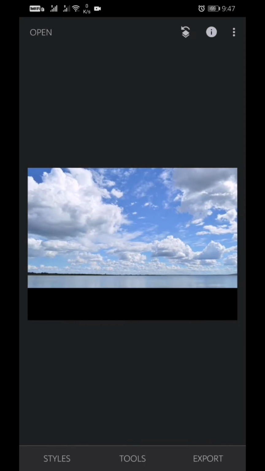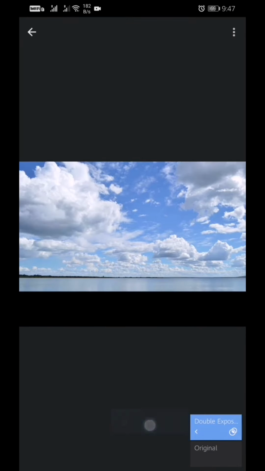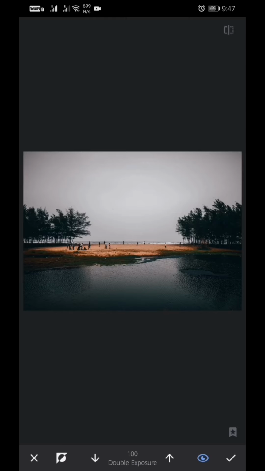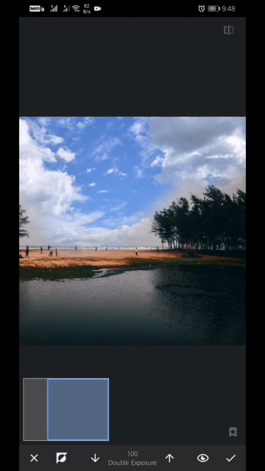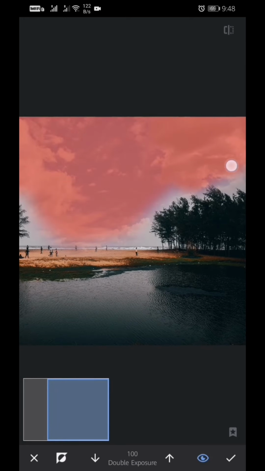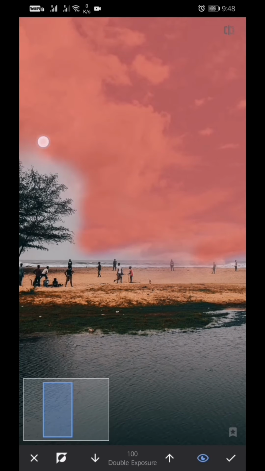Okay, so now you cannot see the background layer, so go to this and then view edit, then go to this, then brush. So on this you can brush those parts which you need. It is showing in red because I have enabled this, so disable that one. Now you can see. If you enable this red part, then you can see which part you are brushing. So zoom in and properly brush it.